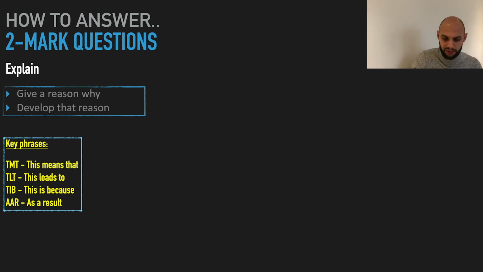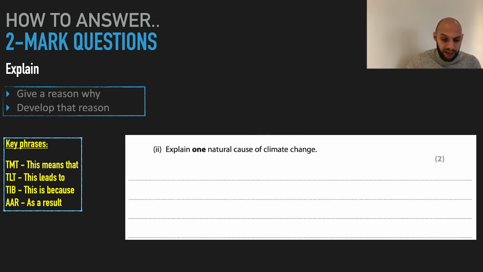Let's look at another example then. Explain one natural cause of climate change. Okay, all I need to do is make 1 point, one natural cause, and briefly explain it. I can think of two popular ones, so I'm going to put both in, but you only need to put one. Have a look.